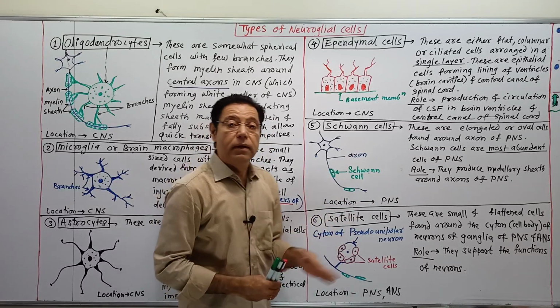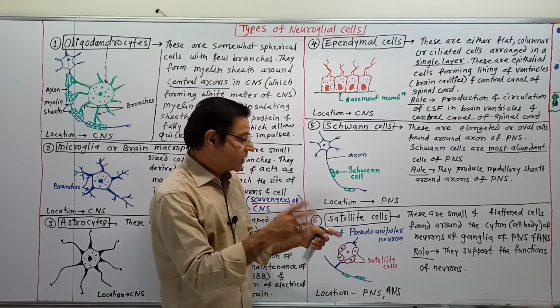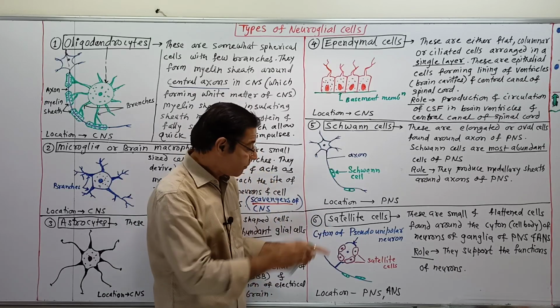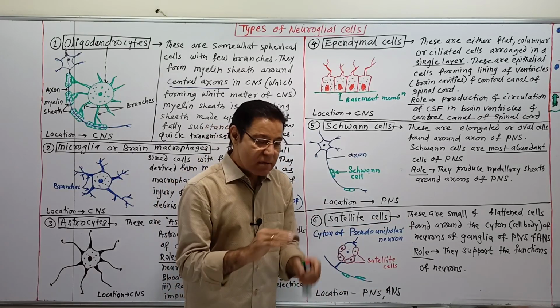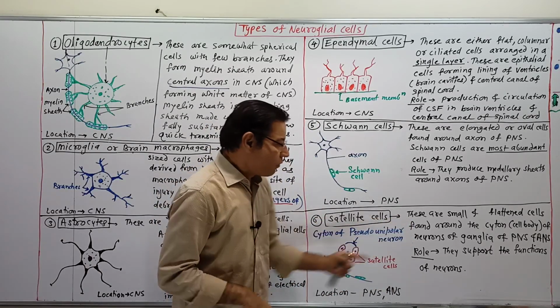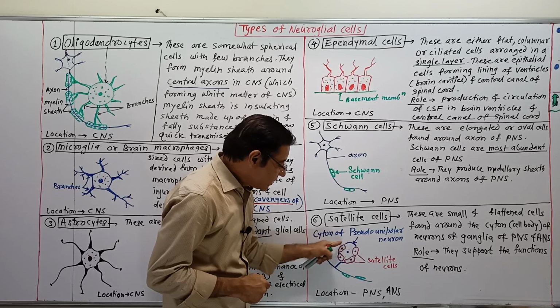Now the last, sixth type of neuroglial cell is the satellite cell. Satellite cells are very small, somewhat flattened cells found around the cyton, meaning cell body.